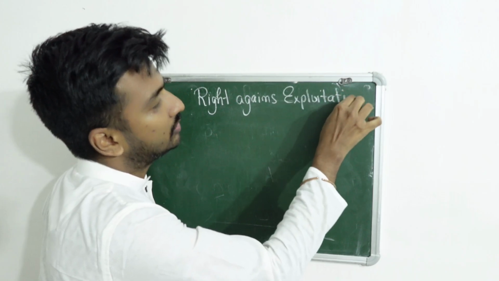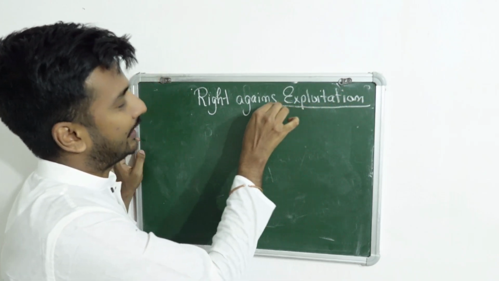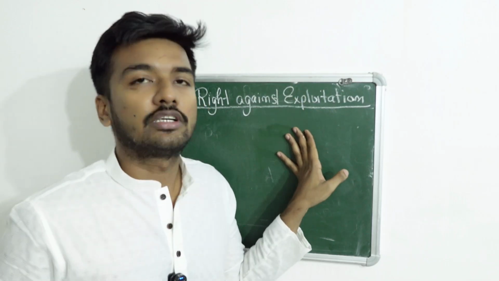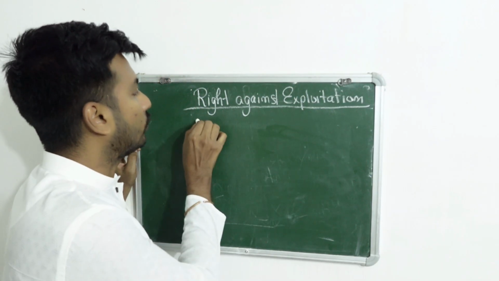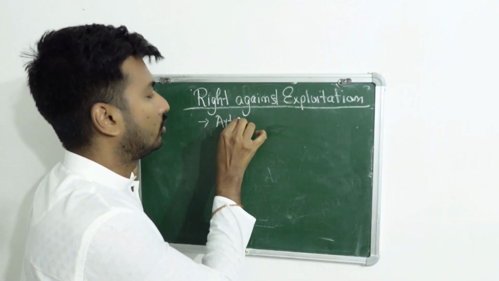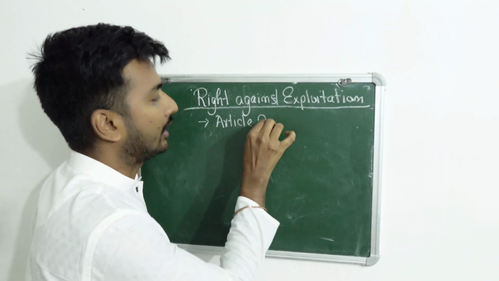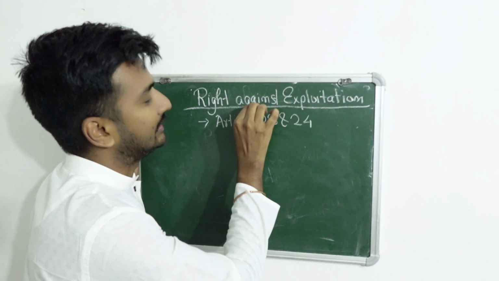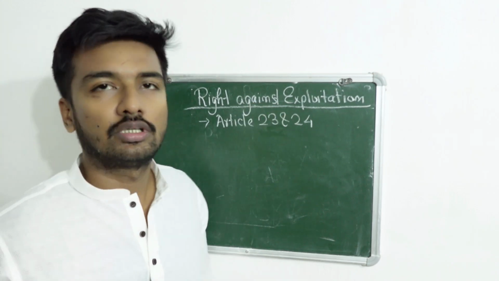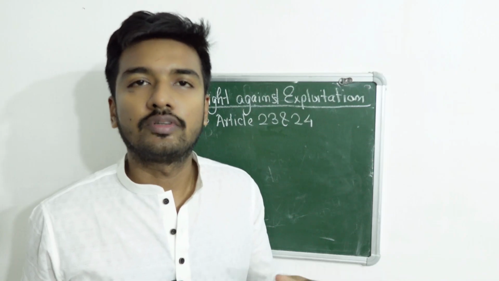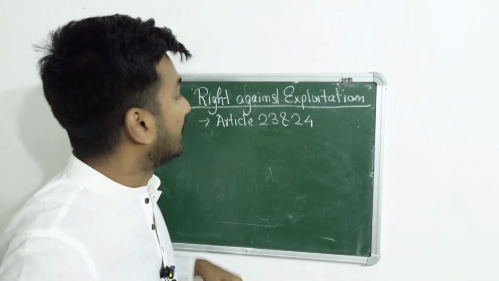So in the Constitution of India, this right against exploitation is a fundamental right, and Article 23 and 24 deal with this right against exploitation. Now we will learn separately what Article 23 and Article 24 say.